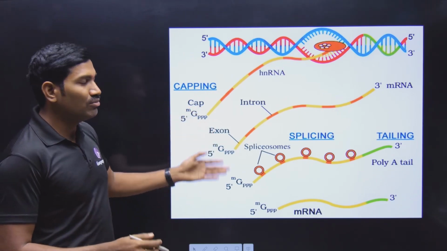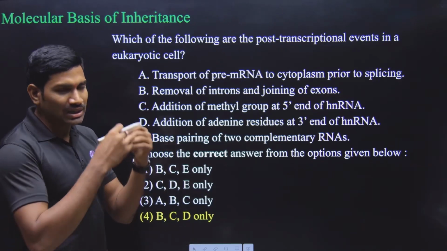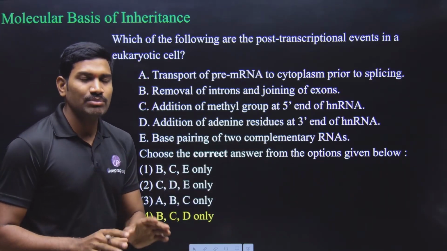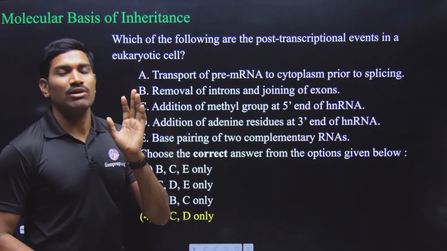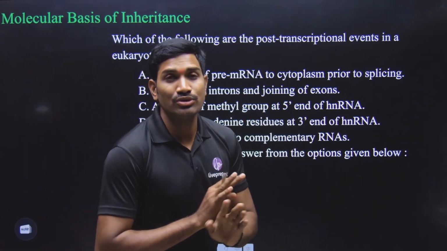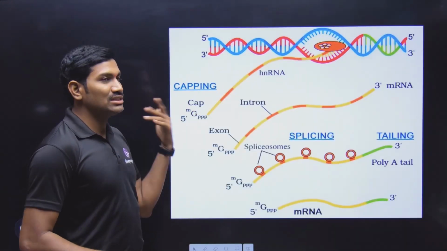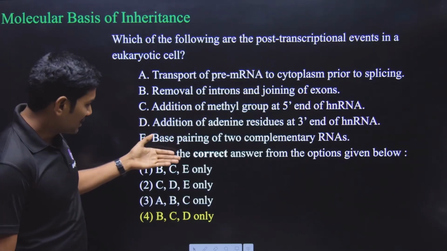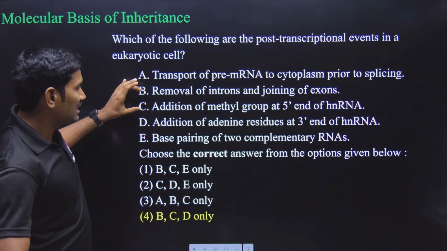Please remember this. Anyhow, here C is there in all the options, so you don't need to worry. You definitely need to consider this as the correct statement, but I am telling you the concept. Actually, this addition of the 7-methyl guanosine triphosphate is not post-transcriptional. It is co-transcriptional. During transcription itself, it is added. But anyhow, actually this should be eliminated, but all the options have it, so we cannot do anything. So that's why B and C are correct.